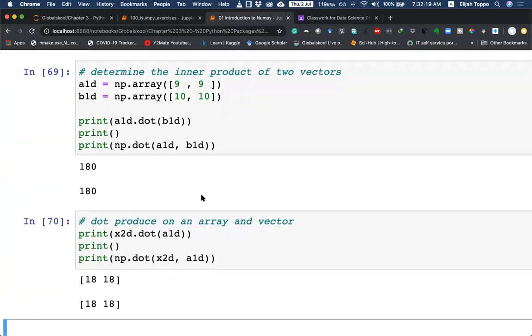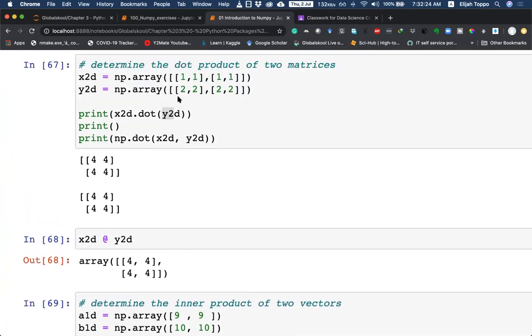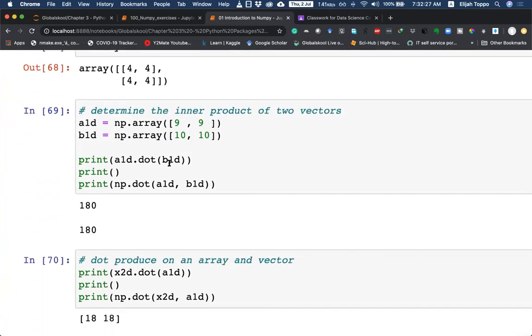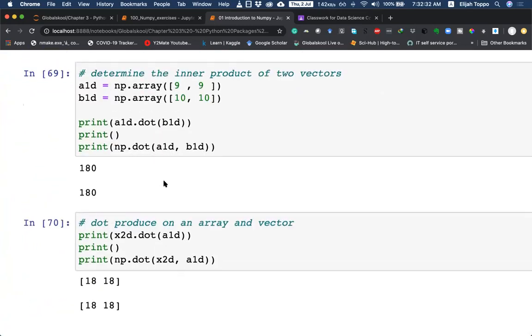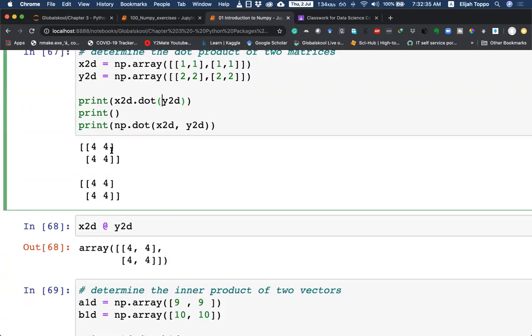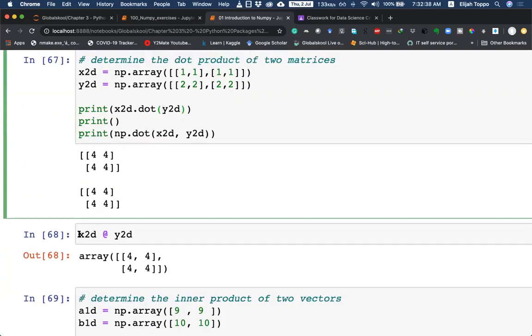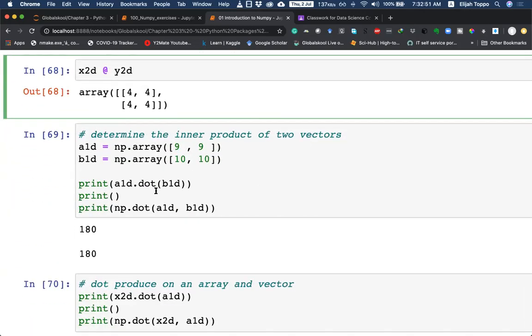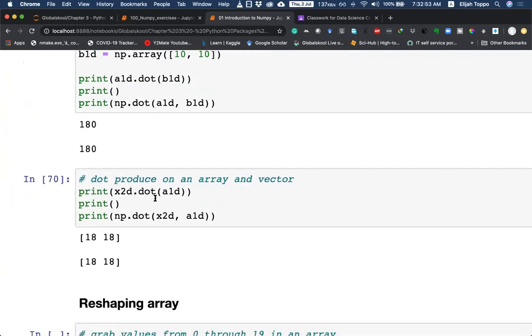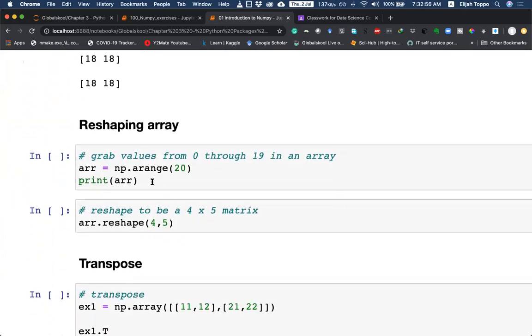Okay. And we can do dot product with a matrix and a vector as well. You just have to ensure that the rules of matrix multiplication apply. As long as those apply, we can work it out. The rule is that when you are multiplying these two, the columns of x are equal to the rows of y. So long as this criteria is satisfied, we can multiply two items, whether they are matrices or vectors and so on.